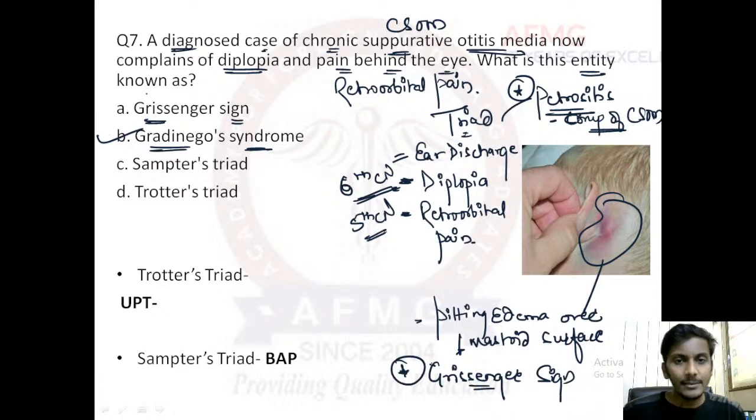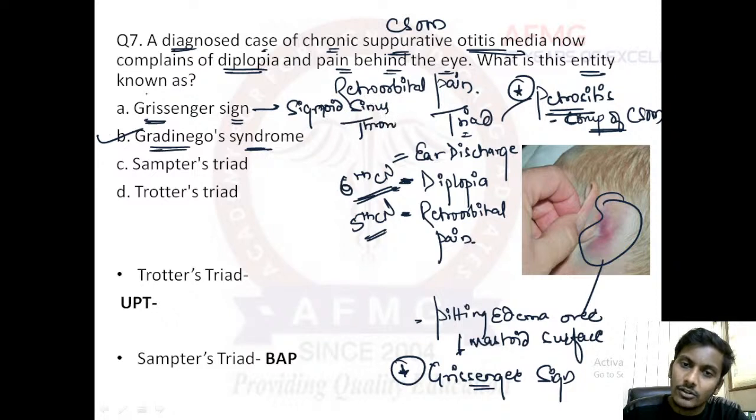And Griesinger sign, anybody, is a feature of which disease? Griesinger sign, pitting edema over mastoid surface, is a feature of anybody? It is a feature of sigmoid sinus thrombosis. It is also called lateral sinus thrombosis. So a feature of sigmoid sinus thrombosis is Griesinger sign.